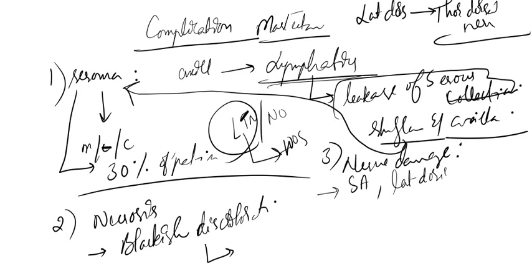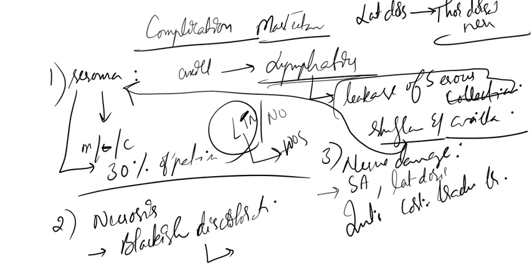we can also call axillary lymph node sampling the sentinel lymph node biopsy. We can also call it the procedure sentinel lymph node biopsy. Always remember one more side effect: there might be damage to the intercostobrachial nerve. The intercostobrachial nerve can be damaged while doing the axillary lymph node sampling.